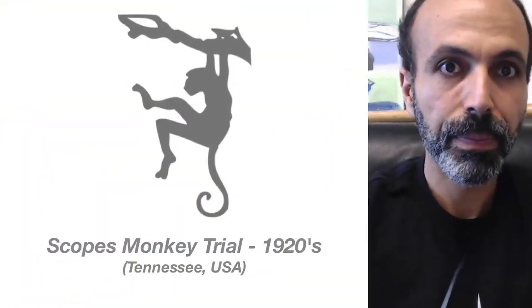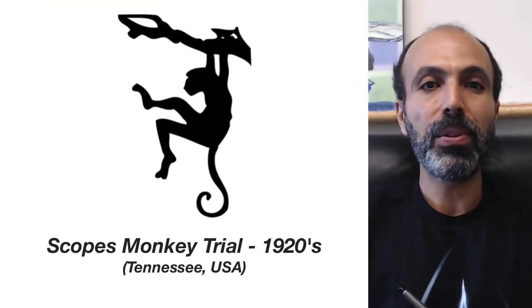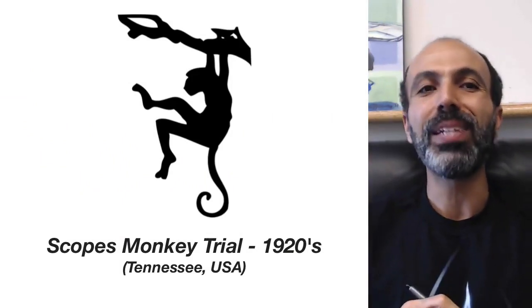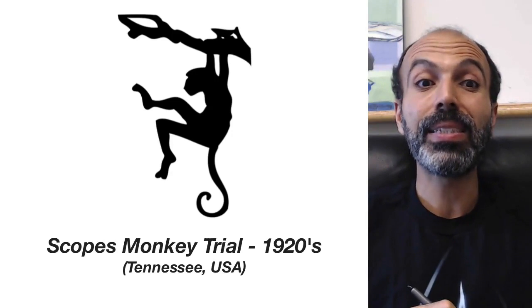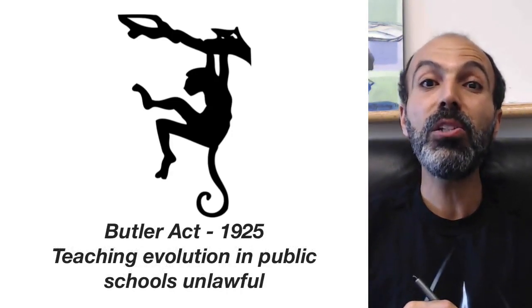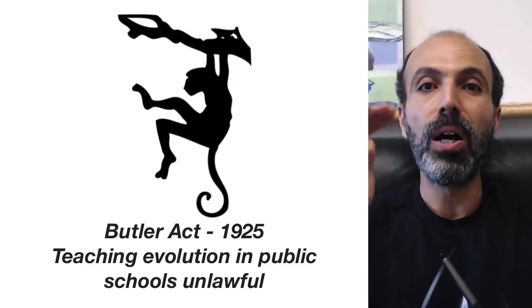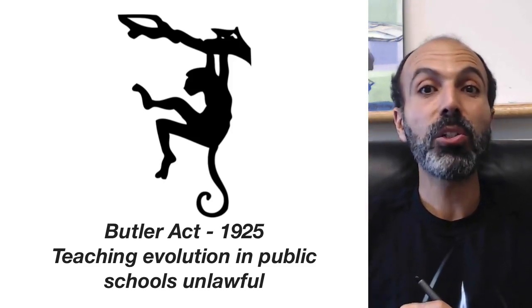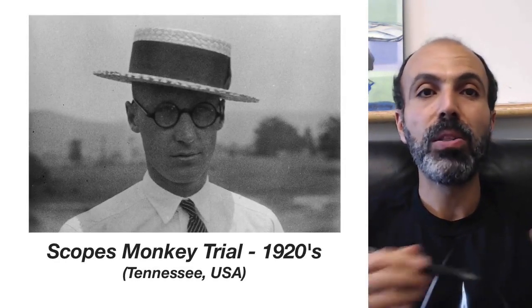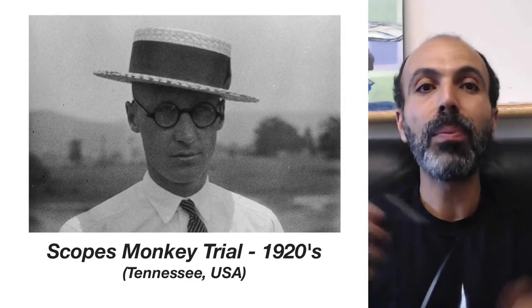Now, one of the most famous examples of opposition to evolution is the Scopes monkey trial from the 1920s. In the United States state of Tennessee, they passed a law called the Butler Act, which made teaching evolution in public schools unlawful. Now, one teacher challenged this law. His name was John Scopes. He went into his classroom and taught evolution in a very public forum.